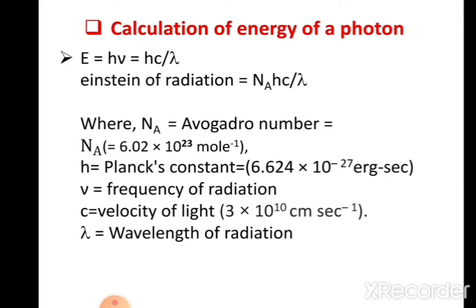In order to calculate the energy of a photon, it is given by the equation E = hν or E = hc/λ, where E is the energy of radiation, h is Planck's constant, ν is the frequency of radiation, c is the velocity of light, and λ is the wavelength of radiation.